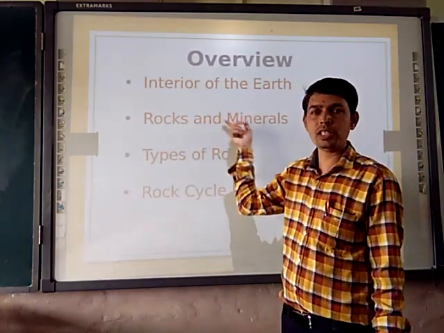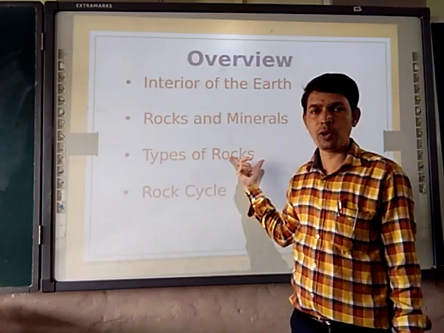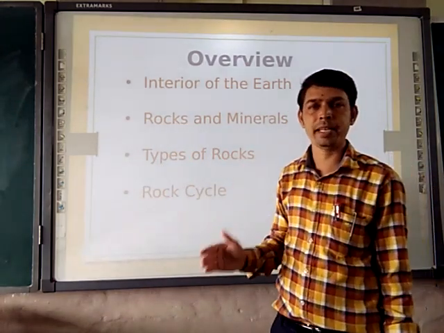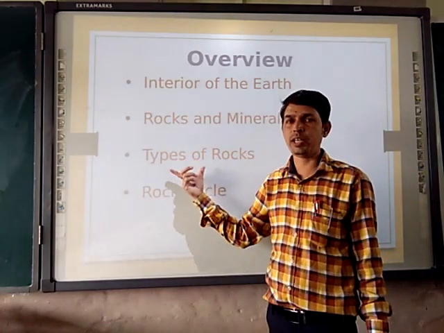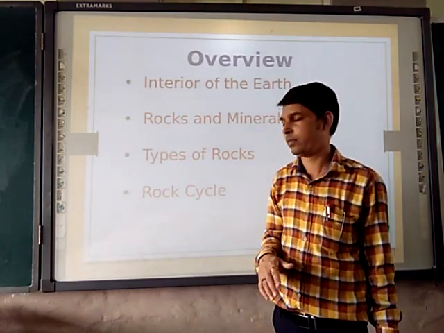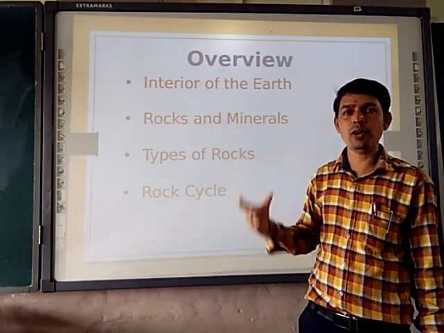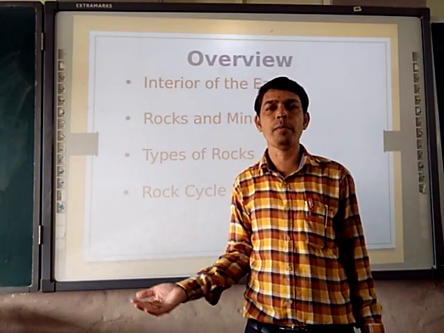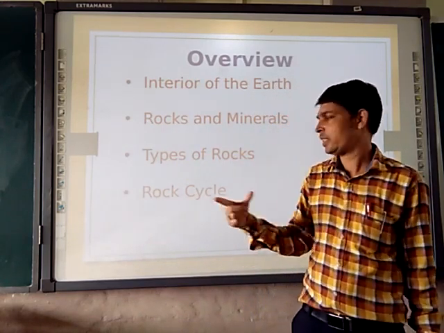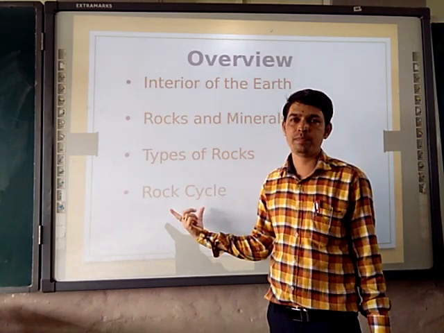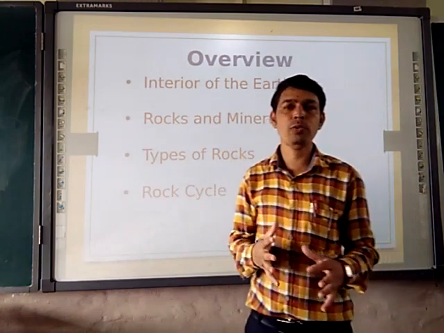Then we saw the uses of minerals and rocks both. Then we saw the types of rock: igneous, sedimentary and metamorphic rock. We saw how they form and the two types of igneous rock. Then lastly we saw what the rock cycle is. How one rock transforms to another and another to another in a cyclic manner, that is called the rock cycle. So in this overview, the chapter ends here.